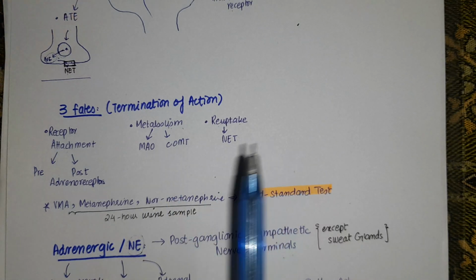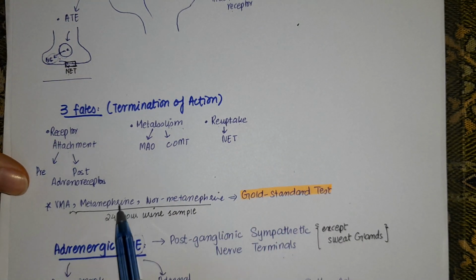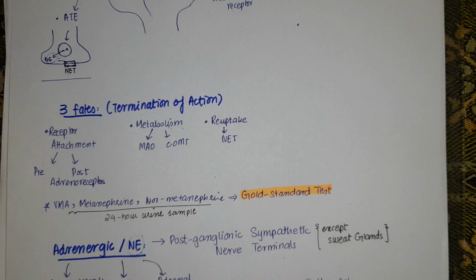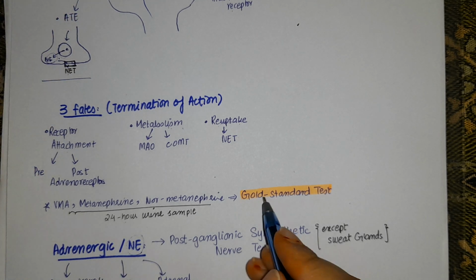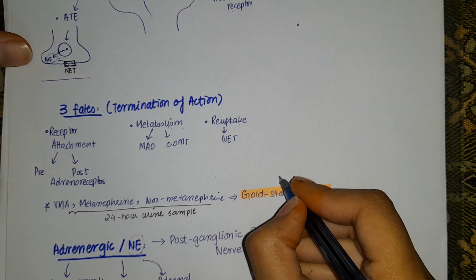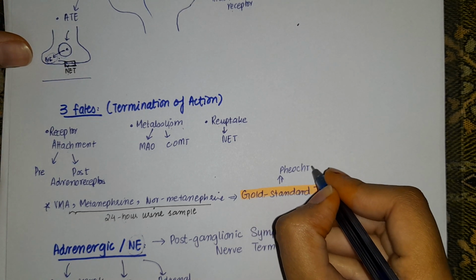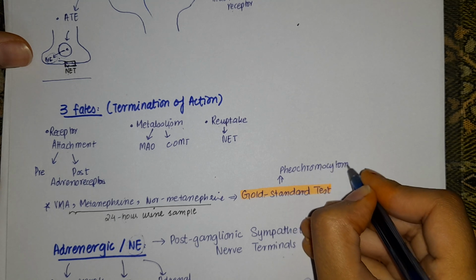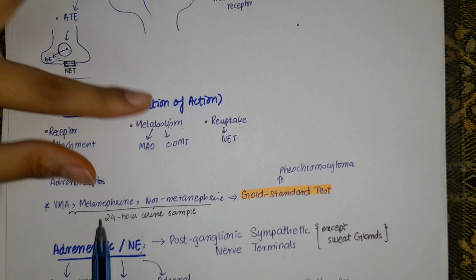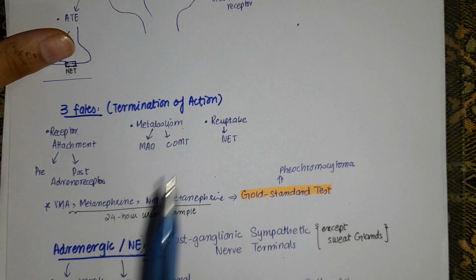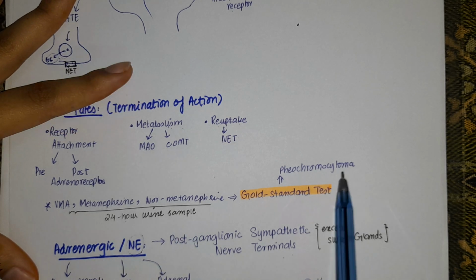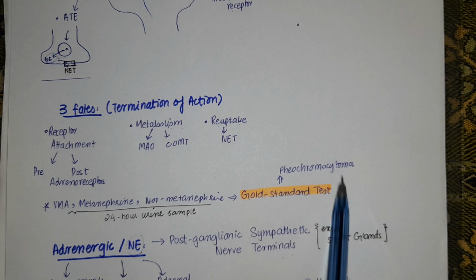Now we have one thing, that vanillylmandelic acid, metanephrine, normetanephrine are types of monoamine substances. If they are present in urine for 24 hours, that is a 24-hour urine sampling test, it is a gold standard test for the detection of pheochromocytoma. That is a type of tumor of the adrenal medulla. So vanillylmandelic acid, metanephrine and normetanephrine, which are metabolic products of the norepinephrine, can be a gold standard test for the detection of tumor of the adrenal medulla, which is also known as pheochromocytoma.